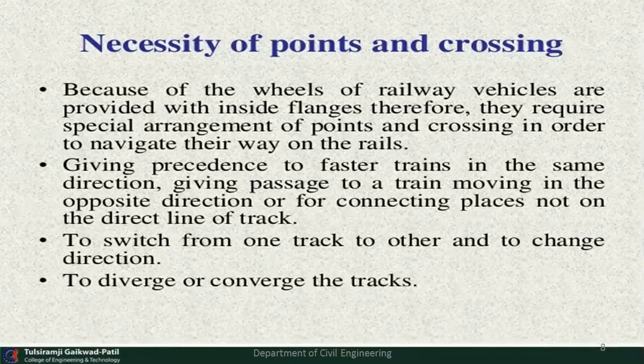Then what is the necessity of point and crossing? Because the wheels of railway vehicles are provided with an inside flange, they require a special arrangement of point and crossing in order to navigate their way on the rails. So if you want to provide the way to the wheel of the train, points and crossing play a very important role, giving precedence to a faster train in the same direction, giving passage to a train moving in the opposite direction, or for connecting a place not on the direct line of the track.